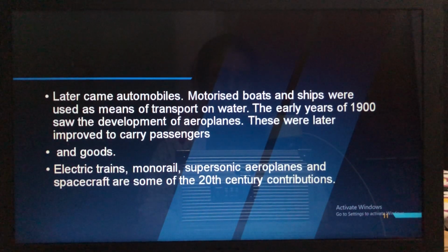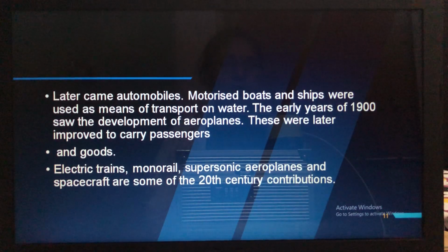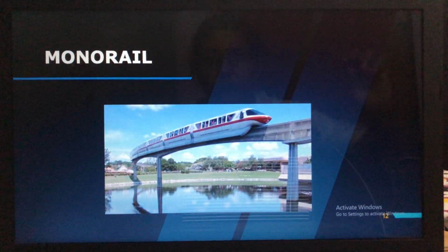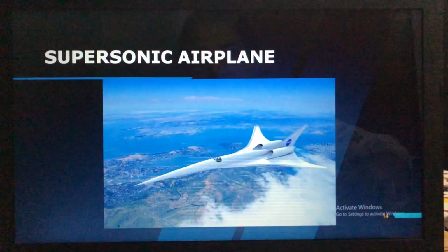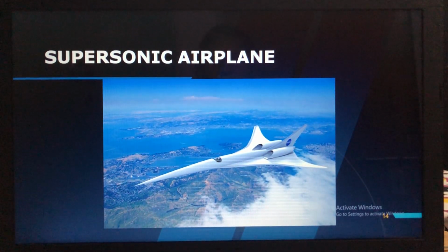You might already have experienced the electric trains also. Then even this monorail. Then these are the spacecraft. These are the supersonic aeroplane or airplane. Can you see it in the picture? Yeah, you can recognize it as you see it.